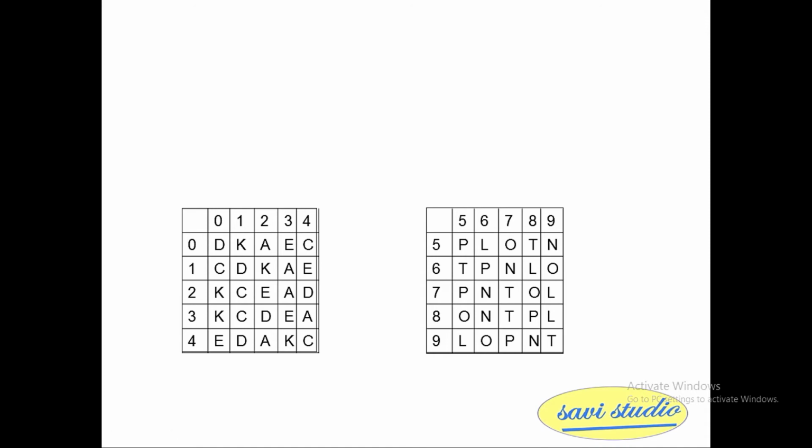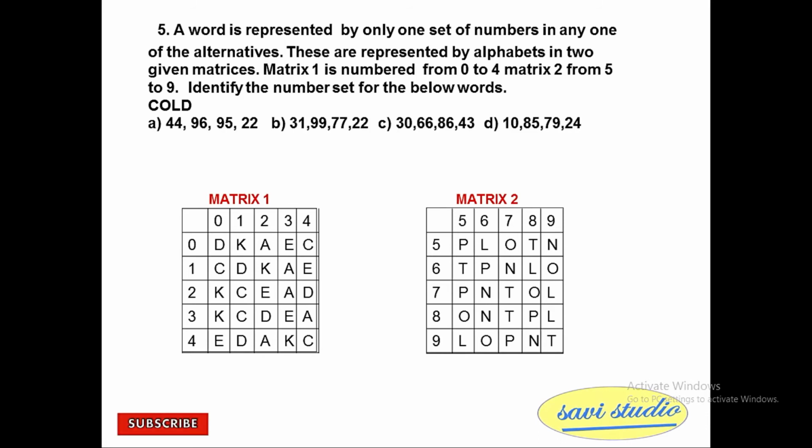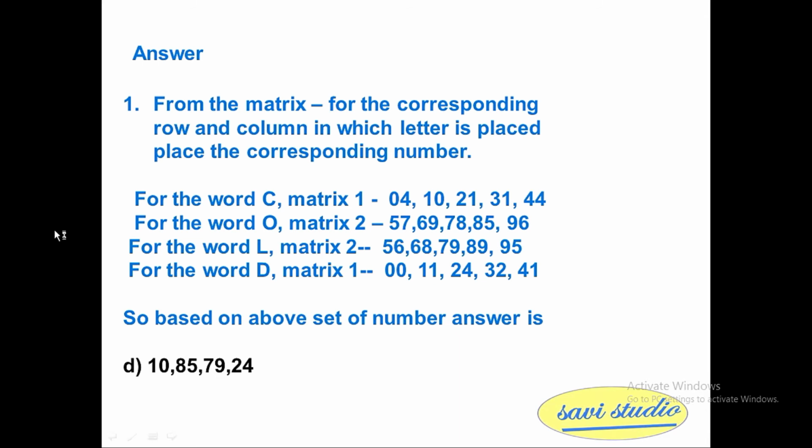So similarly, for O, we check the matrix, we check the corresponding row and column number and we get 57, 69, 78, 85, 96. For the word L, we get from matrix 2, 56, 68, 79, 89, 95.